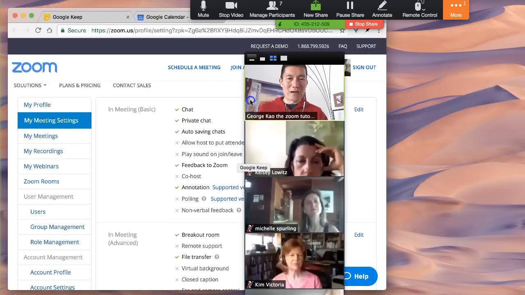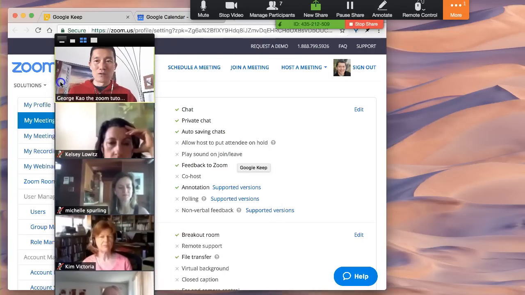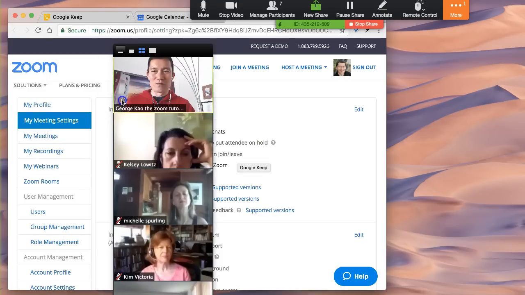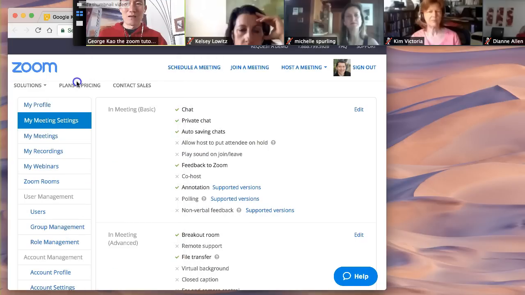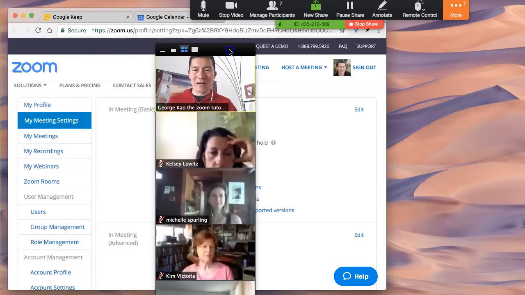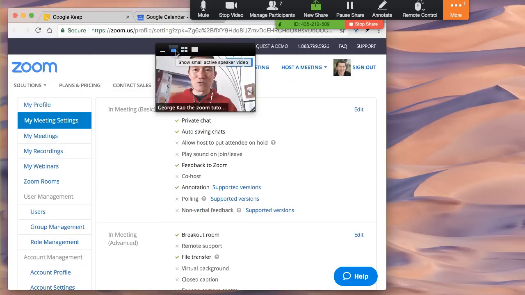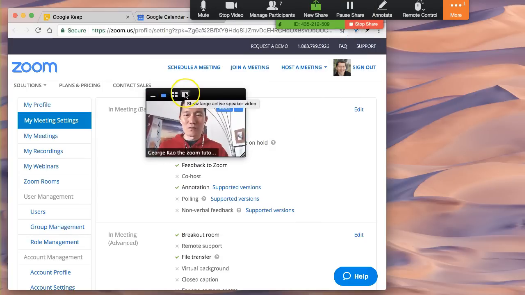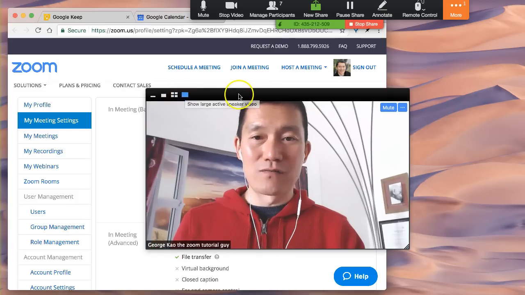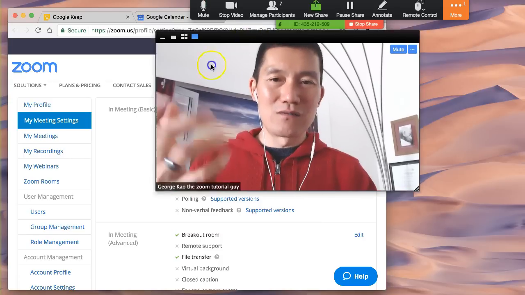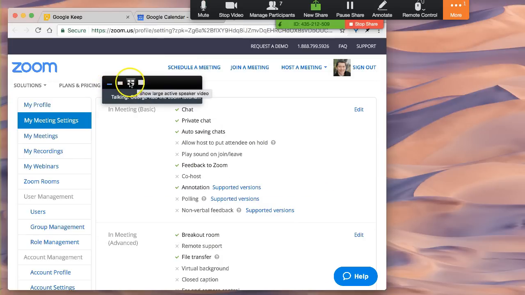Everyone can see my desktop. You can now move this window around. Notice if you put it to the top, you can change whether it's horizontal or vertical. Just play around with that. You can also click the boxes on the left-hand side or on the top, as it may be, to see just one video, if you want to move that up to look at the camera lens more easily, or you can click on show a large active. This is only for the sake of the recording. You can see that, or see no video at all.